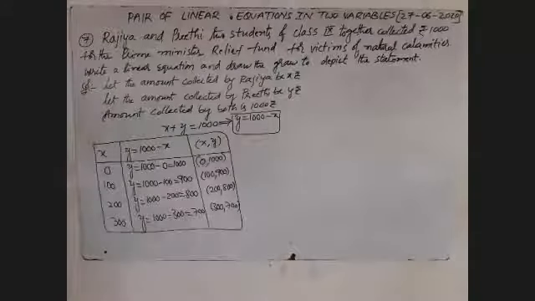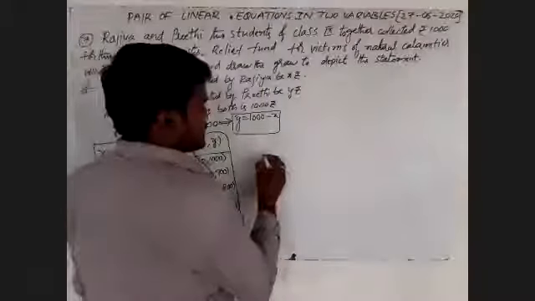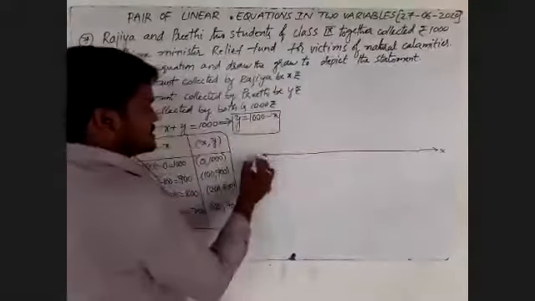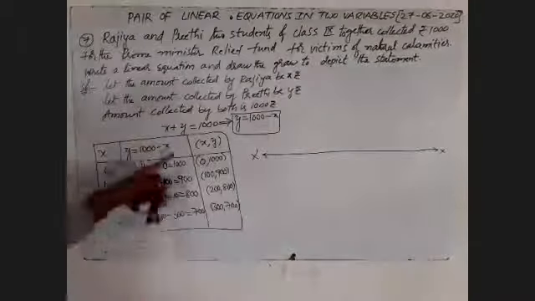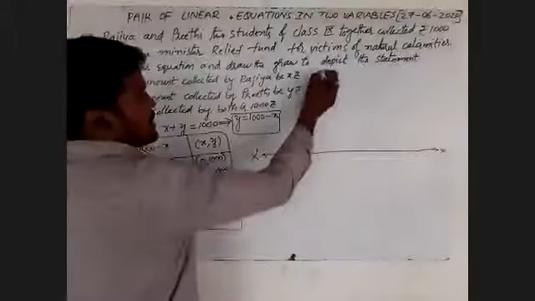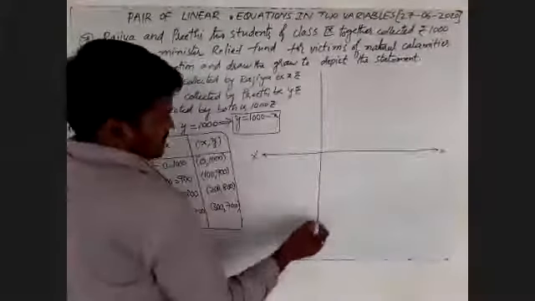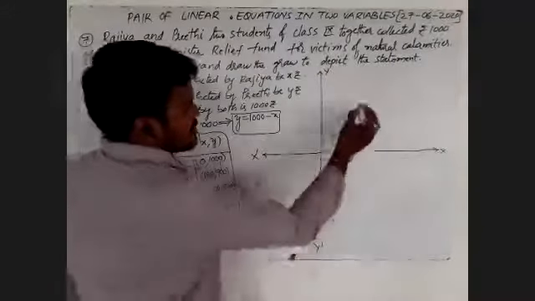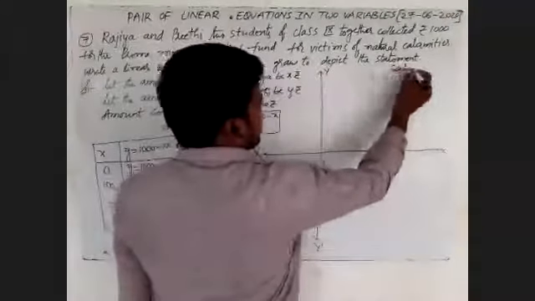Then we will take the Cartesian plane and plot the given points. First we will take the Cartesian plane. This is x, this is x dash. We observe all the points are positive. This is y, this is y dash. First we'll write the scale.